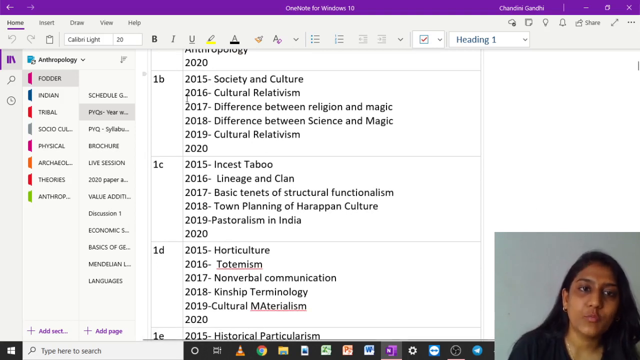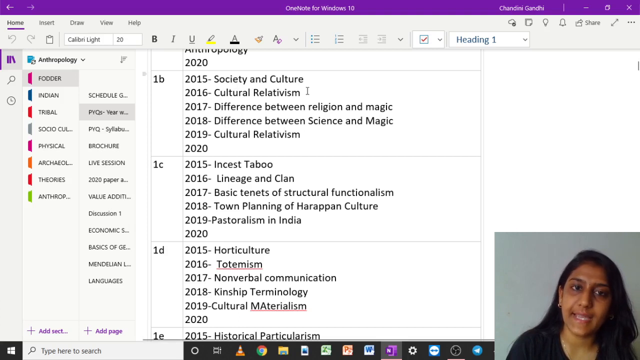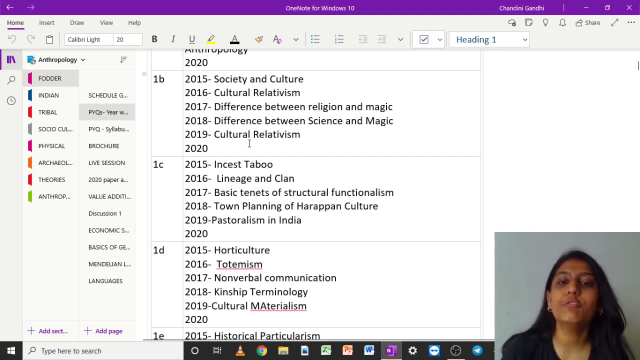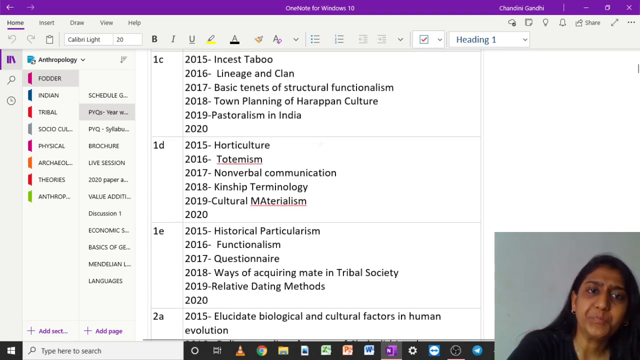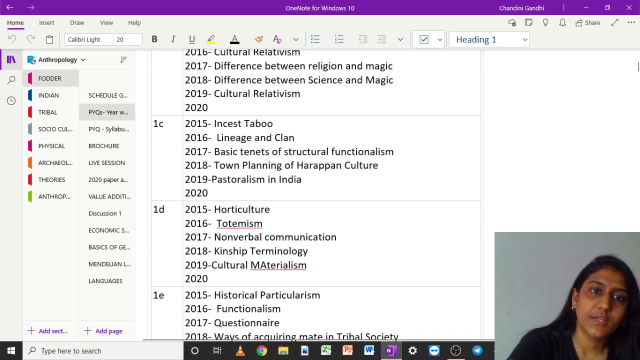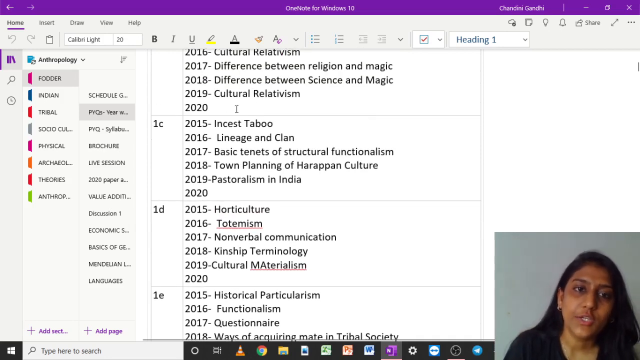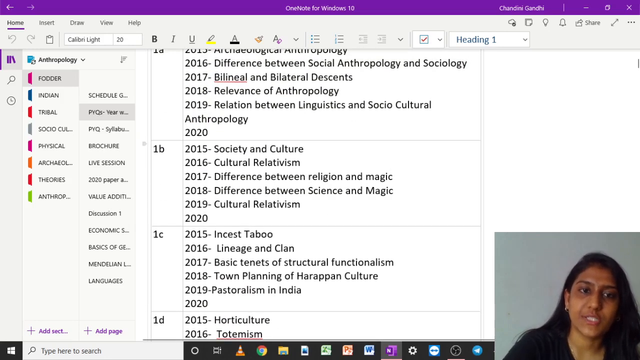Now in 1B, it has shifted to the second unit: society and culture, cultural relativism, the difference between religion and magic. Now this is the fifth unit, and the difference between science and magic, so related to cultural relativism. But in 2020, the question that came was the Sapir-Whorf hypothesis. Now this is from your language part. So you have to understand how it has been changing.